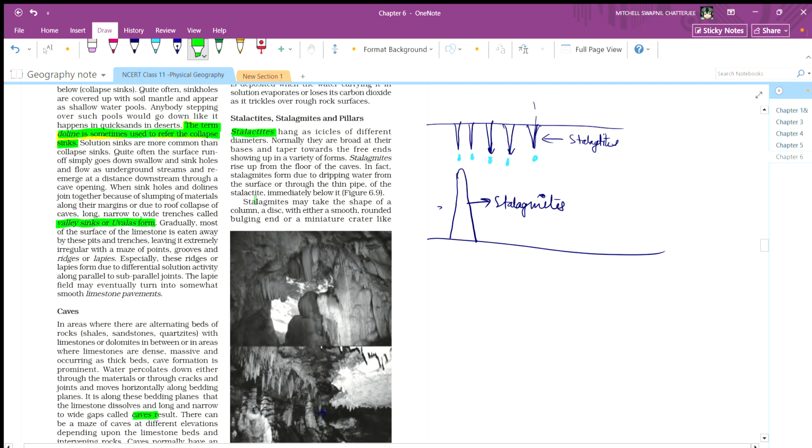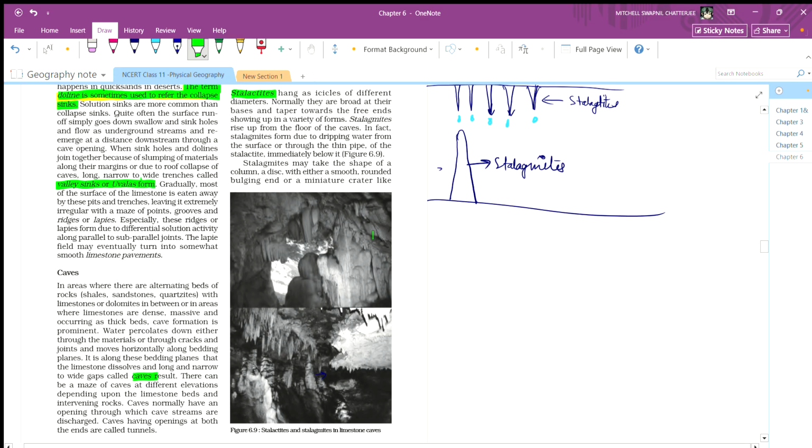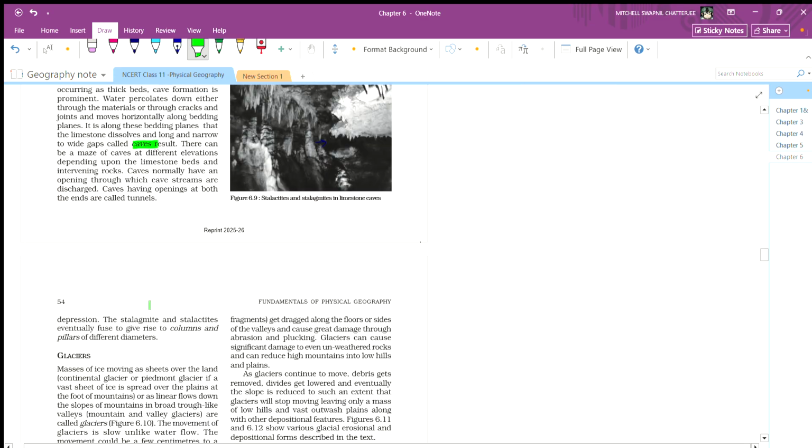Below it, stalagmites may take the shape of a column or disc, with a smooth, rounded bulge head, or miniature craters like depressions. The stalagmites and the stalactites eventually fuse to give rise to columns and pillars of different diameters.